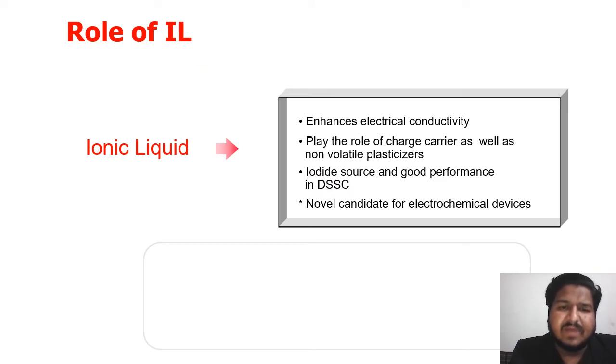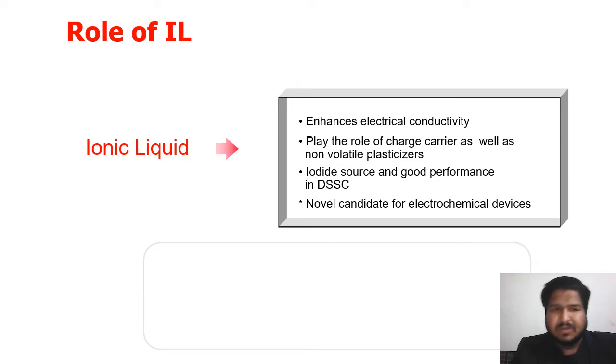So next we have the role of ionic liquid. What role does ionic liquid play in that polymer matrix? So ionic liquid particularly enhances electrical conductivity. It plays the role of charge carrier as well as non-volatile plasticizer. It also provides an iodide source to enhance the performance of DSSC, and also it is a good candidate for electrochemical devices.